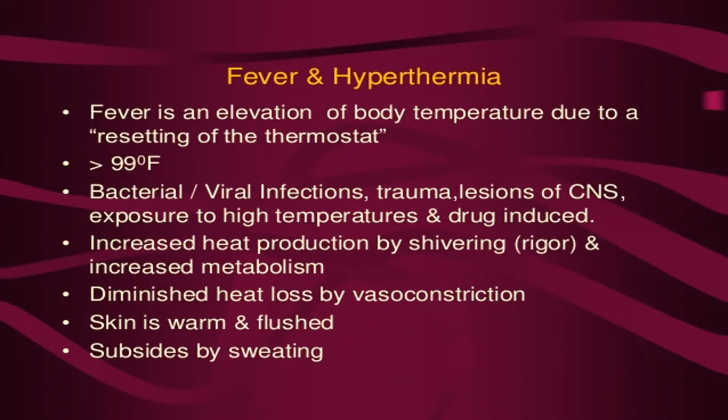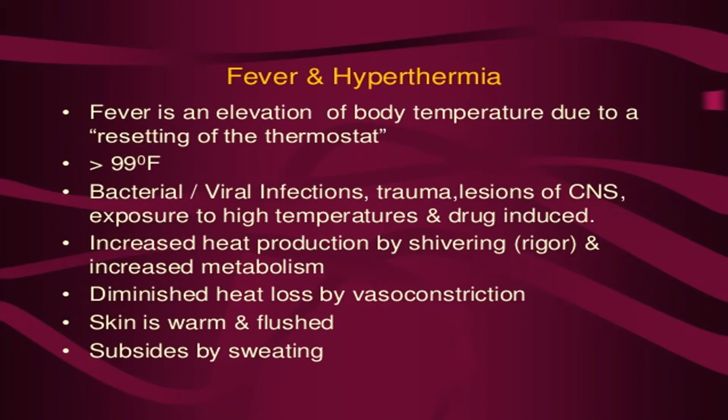Fever and hyperthermia. Fever is an elevation of body temperature due to resetting of the thermostat. The core temperature is maintained exactly at the level of 37.1 degrees. At a temperature above this level, the rate of heat loss becomes greater than the rate of heat production. At a temperature below this level, the rate of heat production becomes greater than heat loss. Above 99 degrees Fahrenheit: bacterial and viral infections, trauma, lesions of CNS, exposure to high temperature and drug induced.